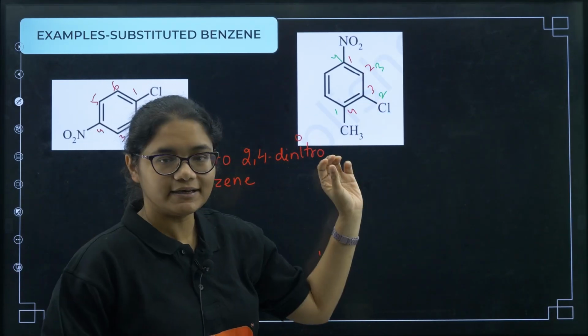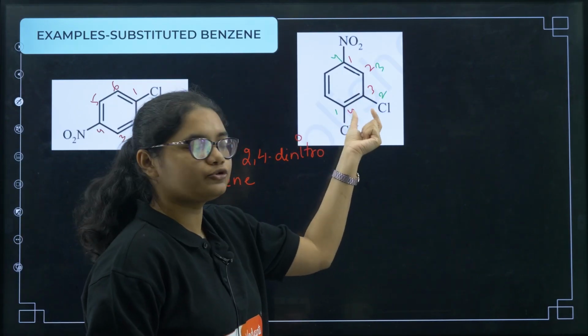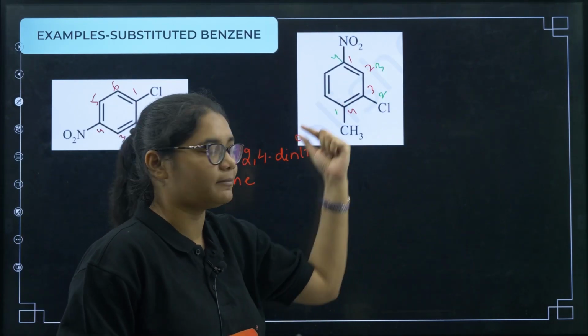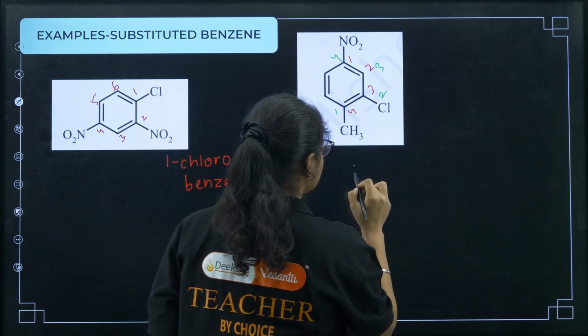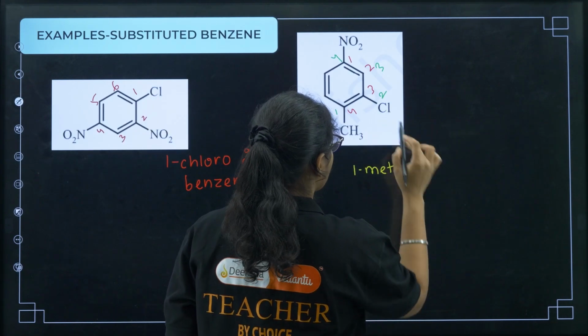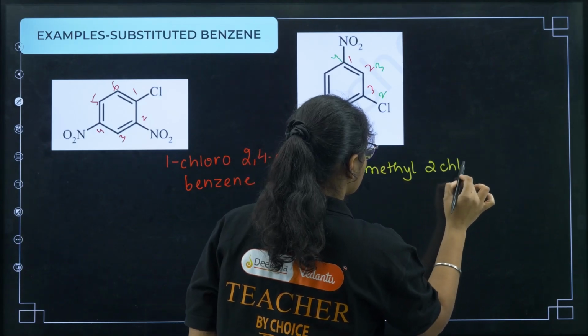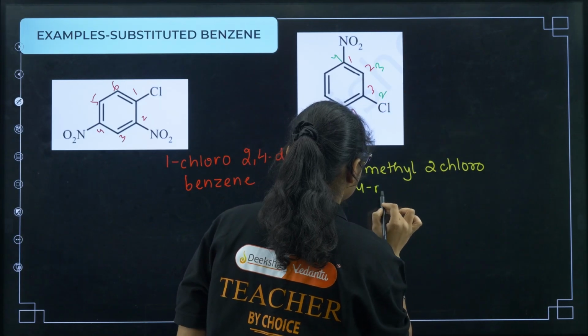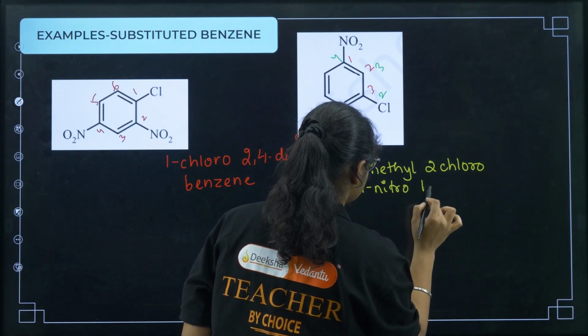So that should be the order of numbering. Then what will I get? 1-methyl, then 2-chloro and 4-nitro, benzene.